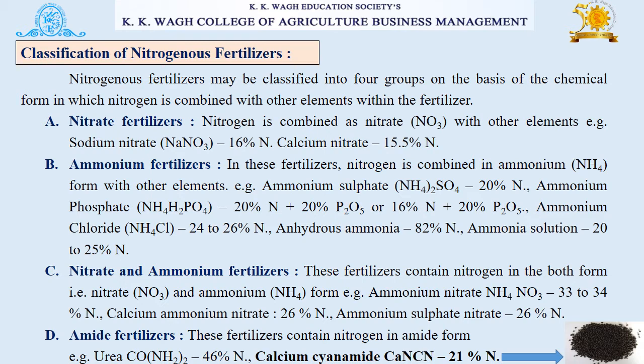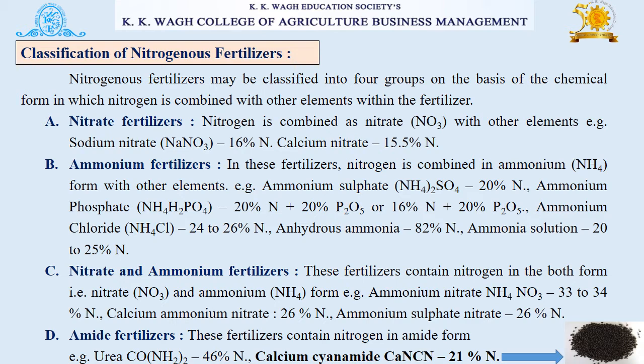The first group is nitrate fertilizers. Nitrogen is combined as nitrate with other elements. For example, sodium nitrate, which has 16% nitrogen, and another example is calcium nitrate, which has 15.5% nitrogen.